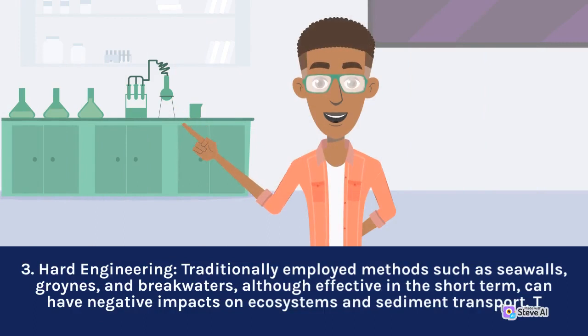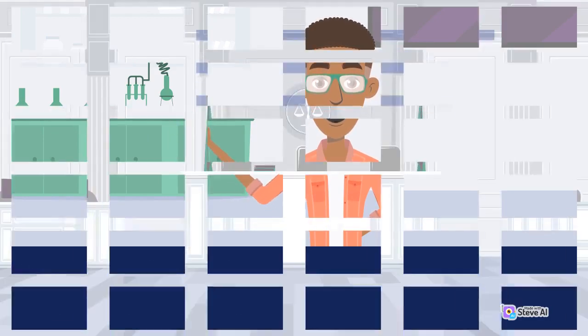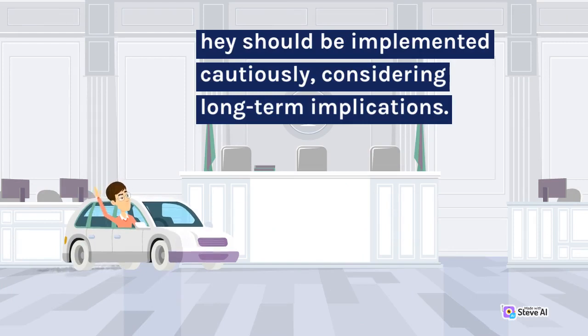Hard engineering. Traditionally employed methods such as seawalls, groins, and breakwaters, although effective in the short term, can have negative impacts on ecosystems and sediment transport. They should be implemented cautiously, considering long-term implications.